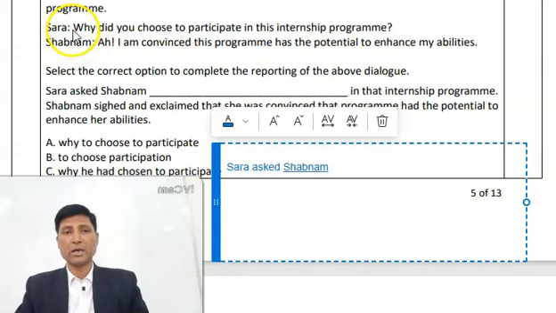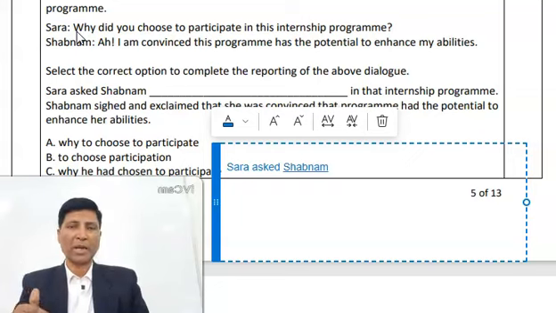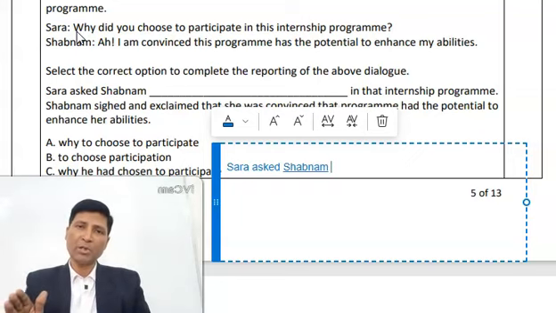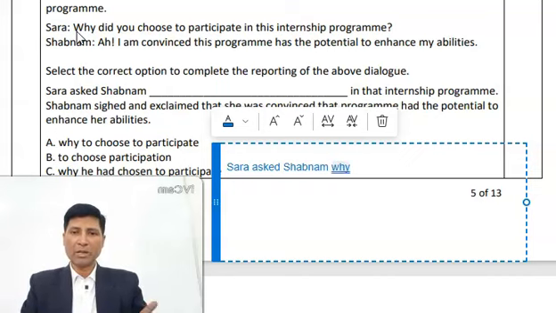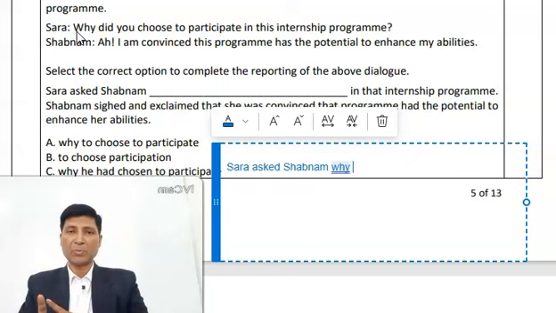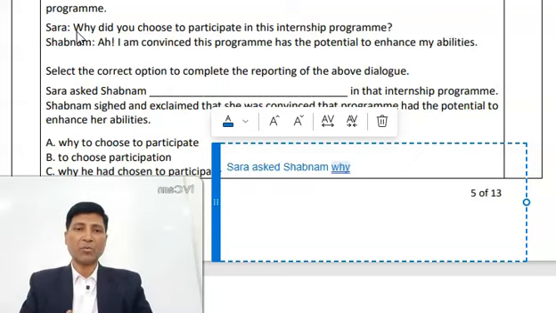Now again, this question, Sarah's question, is beginning with the WH word why. Remember, if a statement begins with a WH word like why, when, where, what, then the same WH word becomes the conjunction. So Sarah asked Shabnam why, reporting verb, this part. Sarah asked Shabnam, conjunction why. And now the third part is the pronoun. So Sarah asked Shabnam, why did you choose to participate in this? So why she? Here you is according to Shabnam.